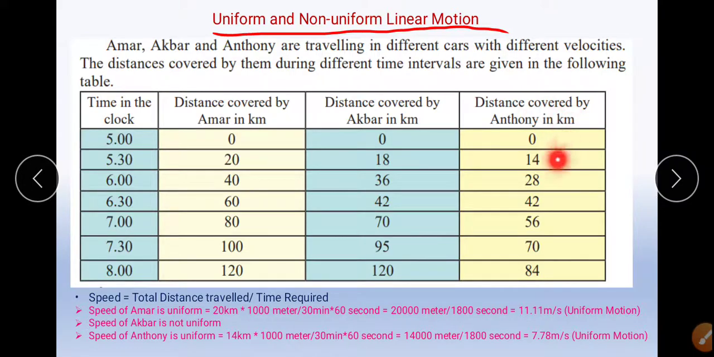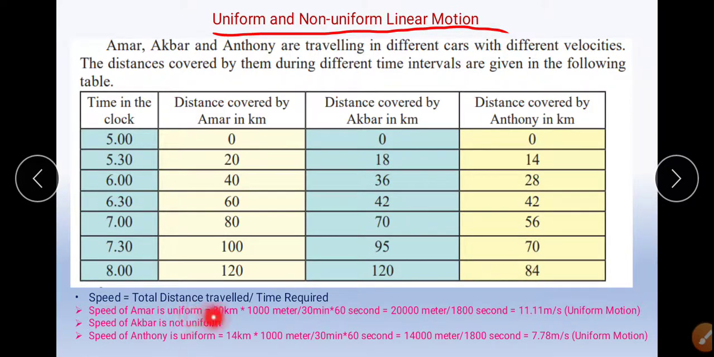See, in the first time interval, Anthony has covered 14 kilometers, then again 14 kilometers, then again 14, then 14, then 14, and then 14. This is a uniform distance travelled in equal interval of time. So what we can conclude is the speed of Amar is uniform, because it is 20 kilometers in every 30 minutes. The speed of Anthony is also uniform because it is 14 kilometers in every 30 minutes.